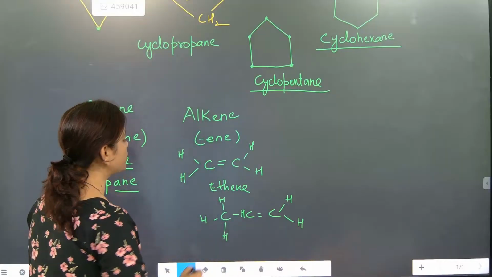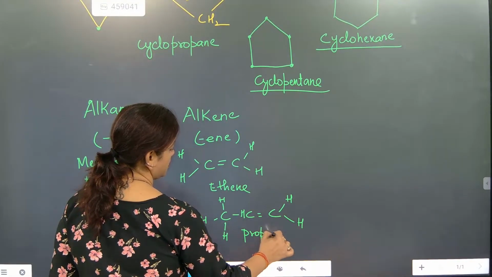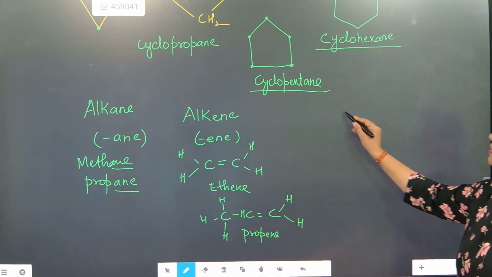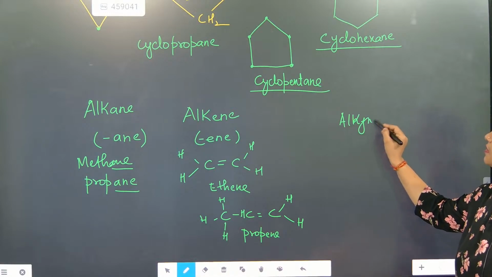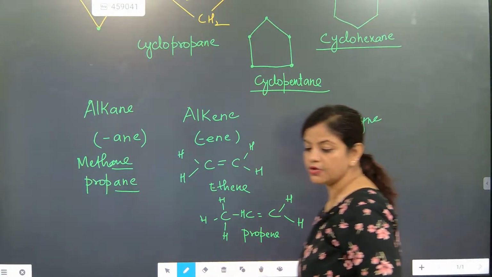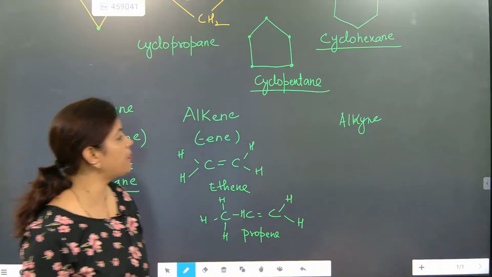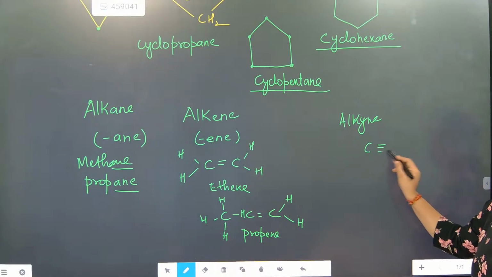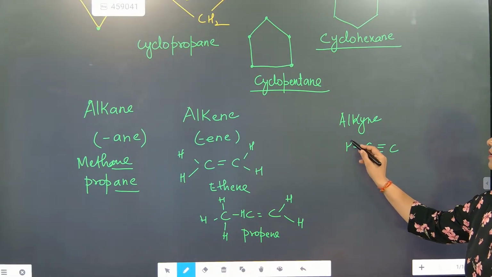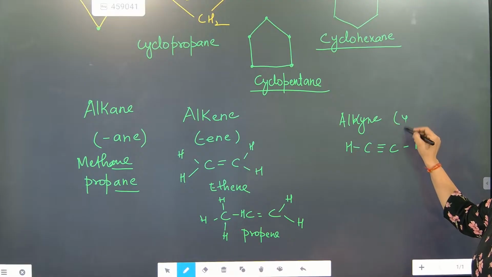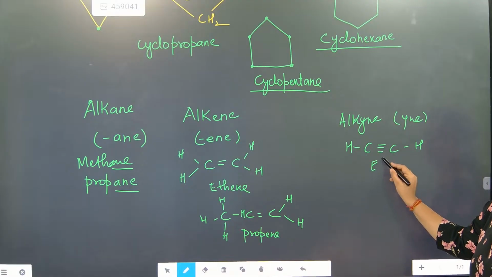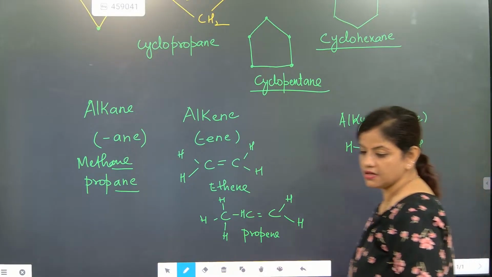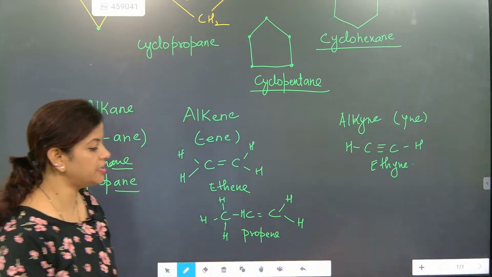This is called as what? Propene. After that comes alkyne. Alkyne starts with a triple bond, but it does not start with methane. It will start with ethane. So it is called ine. So ethine. Understood? Note down. What is it called? Ethine.